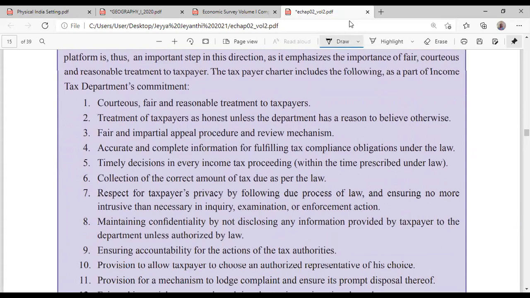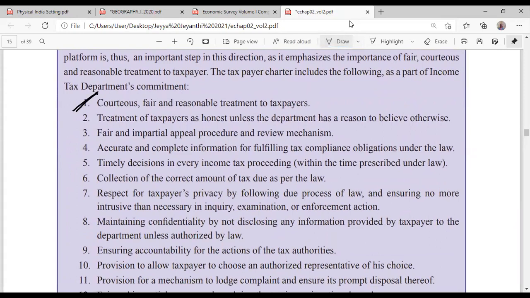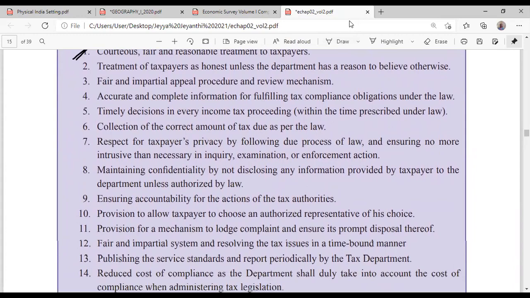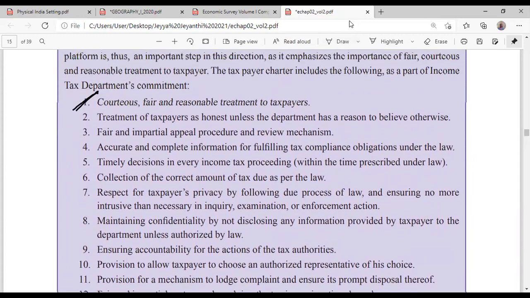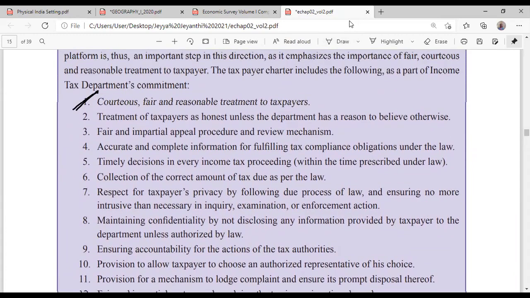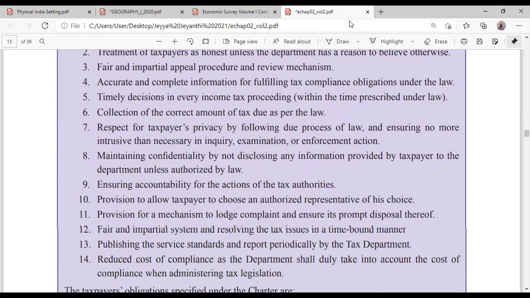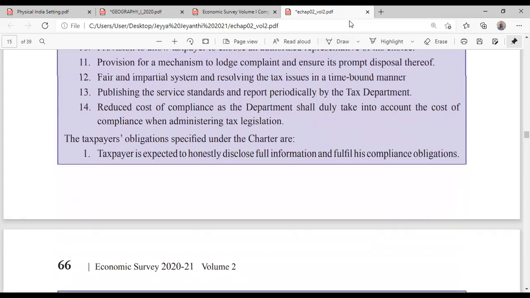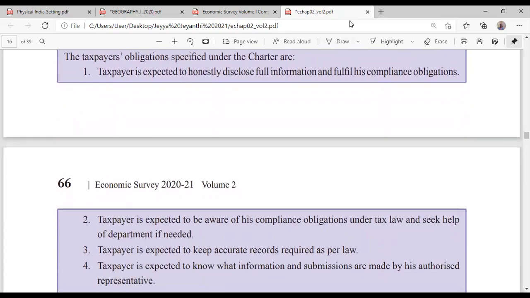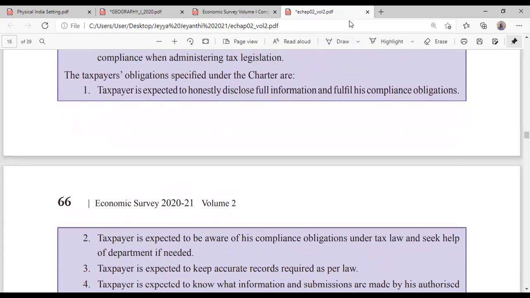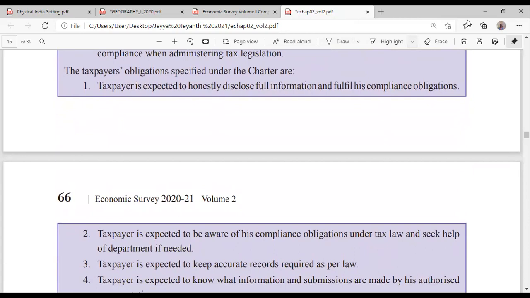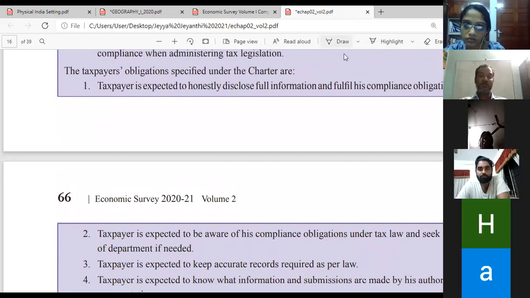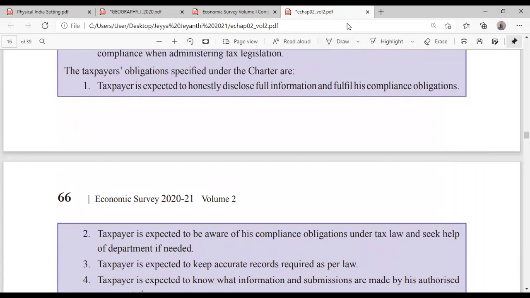Just do one reading of this. They will not ask you these questions. Just read, for example, collection of the correct amount of tax, and courteous, fair and reasonable treatment of the taxpayers. It is going to happen. It's not just on paper. Even if this government does something which is not good for the people, whatever they do, they do it in a perfect manner, so don't worry about it. This will be done. Already it is happening, is what people are saying.